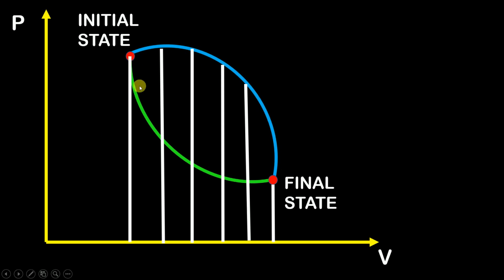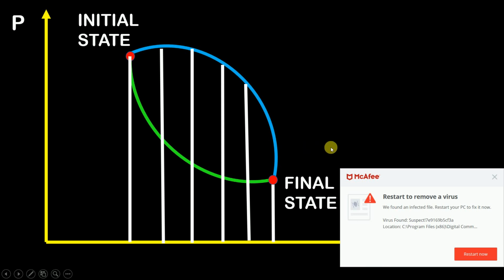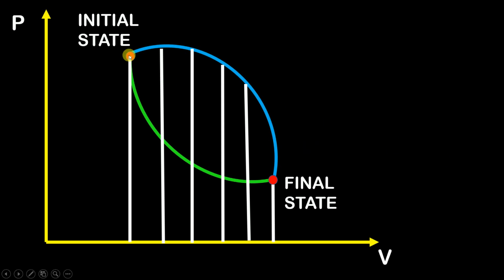Now let me go back again to state functions. So at this point we are going to have a value of pressure and volume. Okay, at this particular point, let's say that the pressure value is P1 and the volume value is V1, and at this particular point the pressure value is, let's say, P2 and the volume value is, let's say, V2.